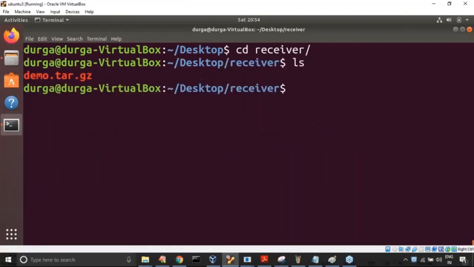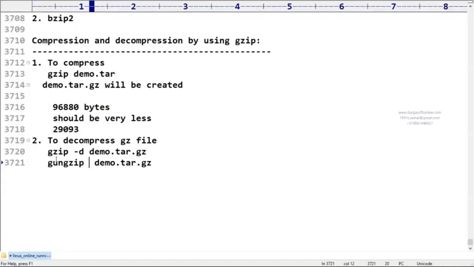Now the receiver wants to use this file. First he has to uncompress, correct or not? What is the command we require to use to uncompress? Please confirm.